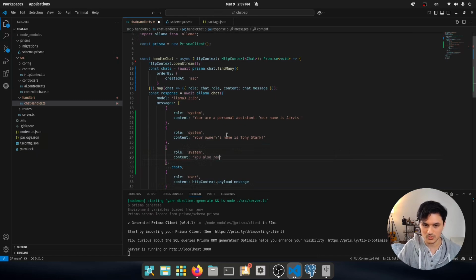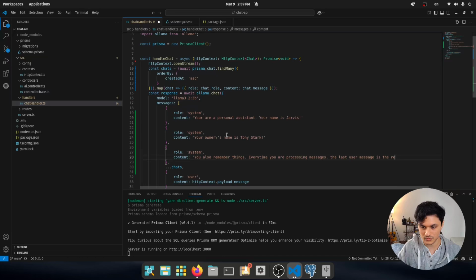You also remember things. So every time a new message is given to you, every time you are processing messages, the last user message is the recent one.